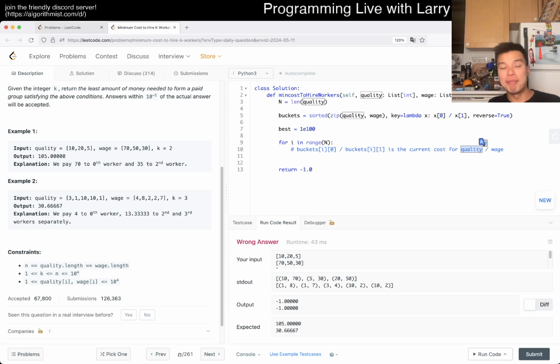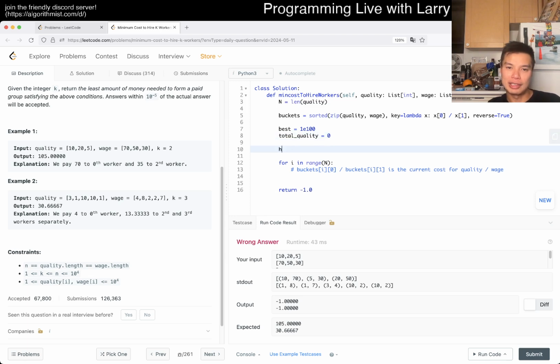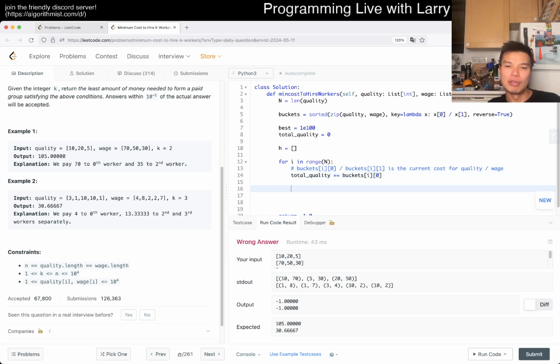So then now we're trying to minimize the total sum of the quality that we have, right? So yeah, then now we use a heap, maybe total quality, and H is going to be the heap. Okay, and then now we add to total quality bucket sub i sub 0, which is the quality, and then we put it into the heap, and then we want to remove the max actually, so we want this to be a max heap.